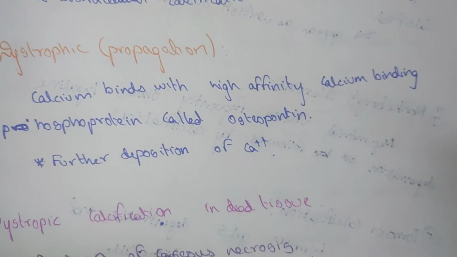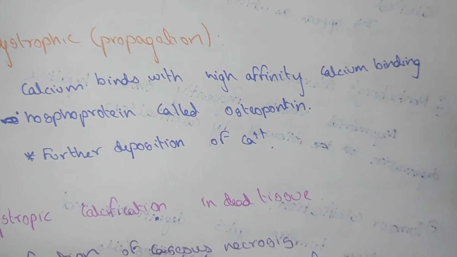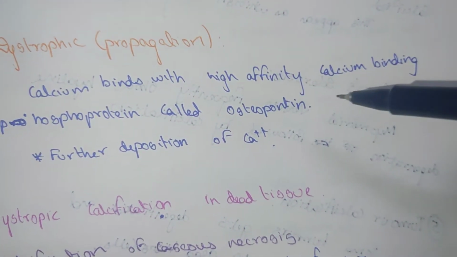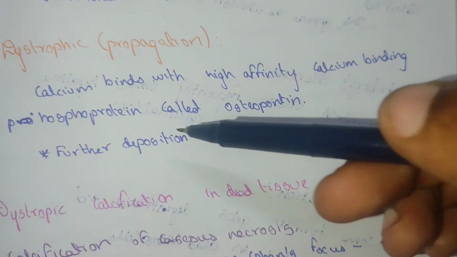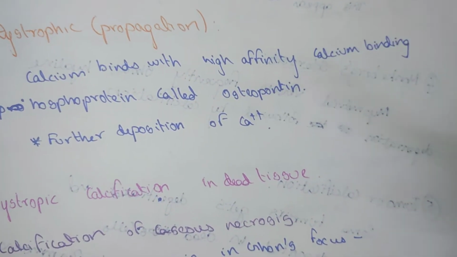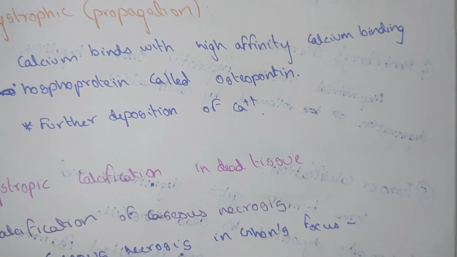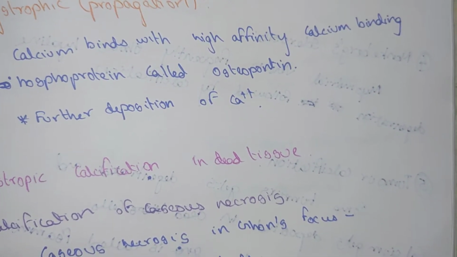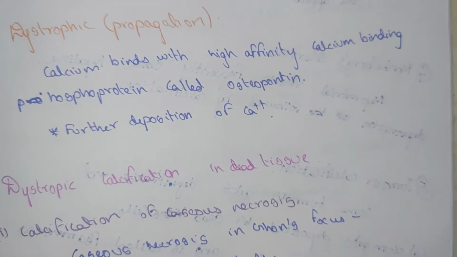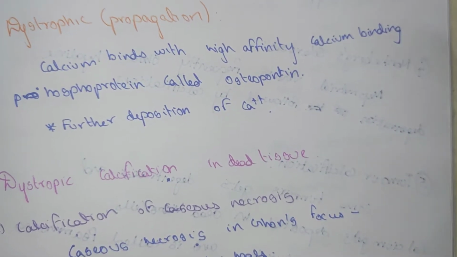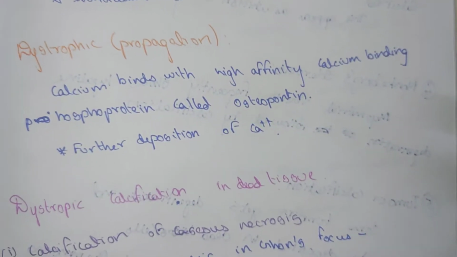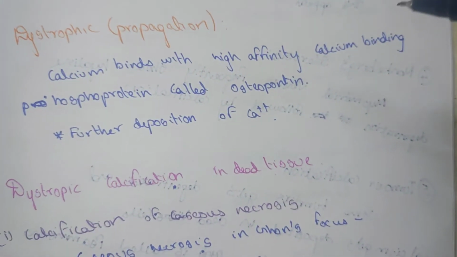The steps in dystrophic calcification are initiation as well as propagation. Here is the second step, propagation. Calcium binds with a high affinity calcium binding phosphoprotein called osteopontin, and further deposition of calcium occurs. In initiation there is already deposition of calcium extracellularly as well as intracellularly, but in the propagation step, calcium binds with osteopontin and there is more deposition of calcium.